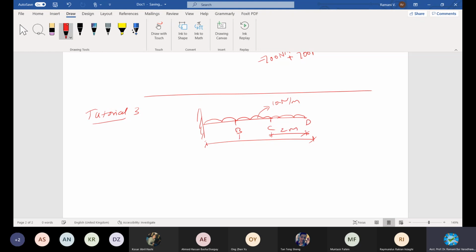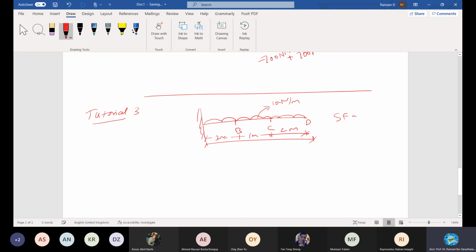2 meter, 1 meter, and this is 2 meter. I do one part only until the 2 o'clock. We have another 5 minutes left. This is 3 meter. I do one part of the calculation of bending moment and shear force for you to understand. Use the same procedure for hogging and sagging.